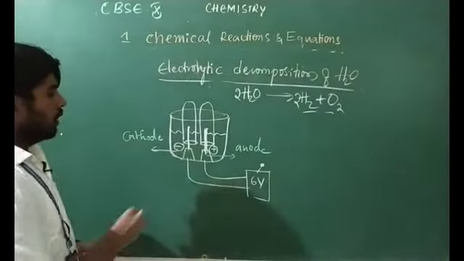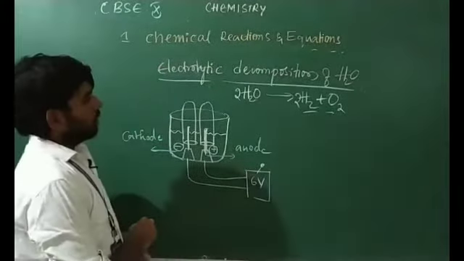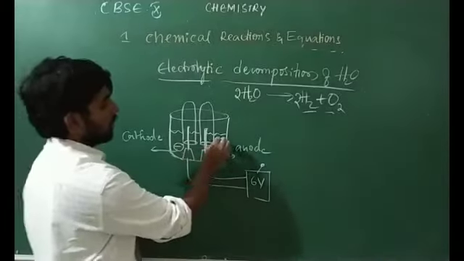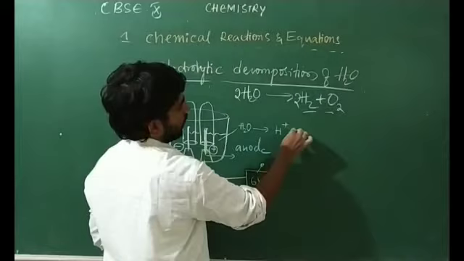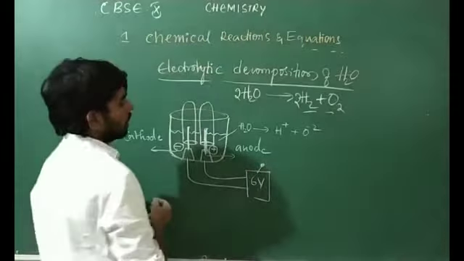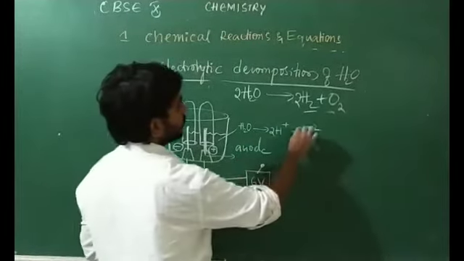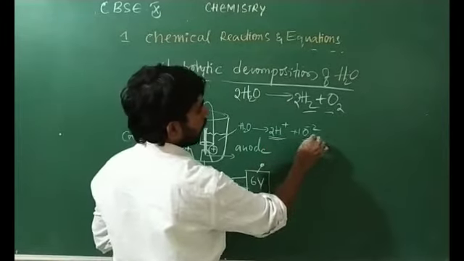So here we are taking water, and when we switch on the battery, the decomposition reaction will start. All the water molecules will start to split into H plus ions and O minus 2 ions. Each water molecule gives 2 H plus ions and 1 oxygen.